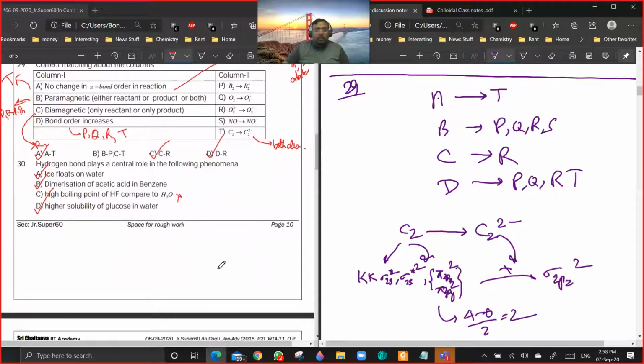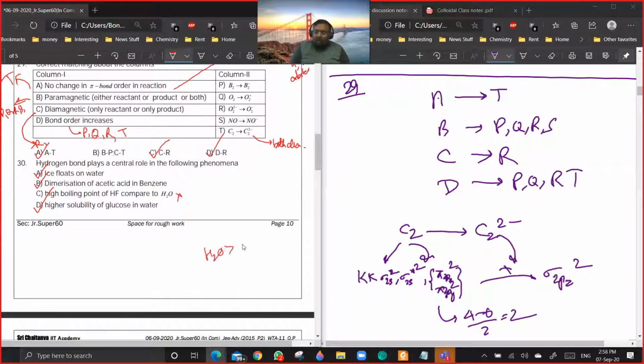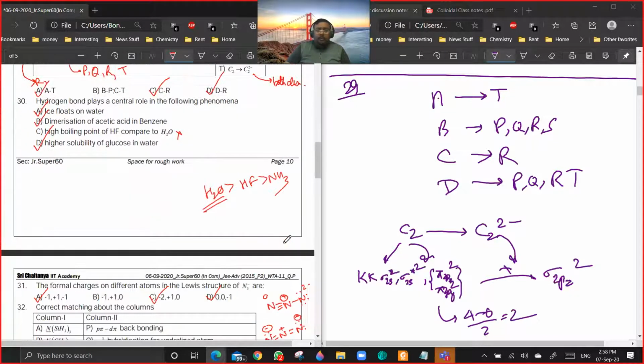Sir, option C. High boiling point of HF compared to H2O. I think I have discussed this question in class, that the boiling point is H2O greater than HF greater than NH3. H2O will have higher boiling point because it forms more number of hydrogen bonds on an average per molecule compared to HF. Although the strength of individual hydrogen bond will be more for HF compared to OH. Getting my point? Yes. Okay, that's it.